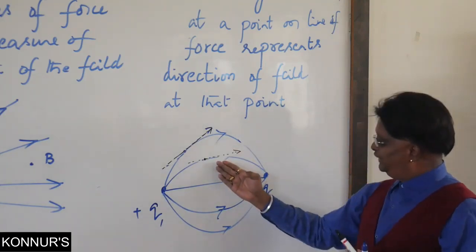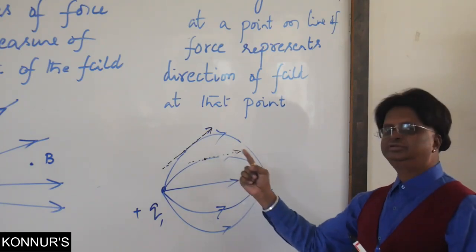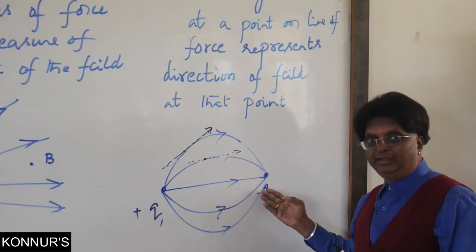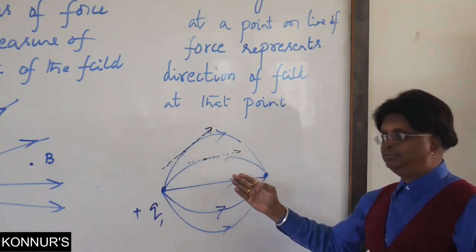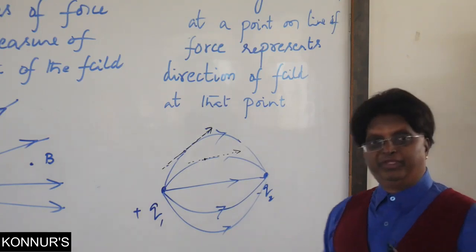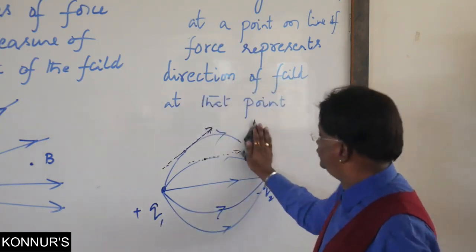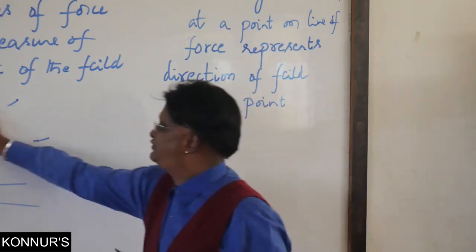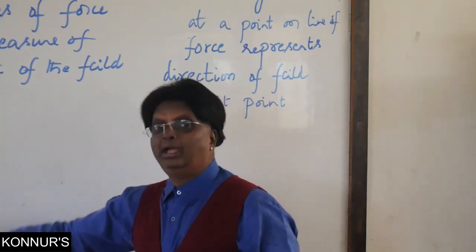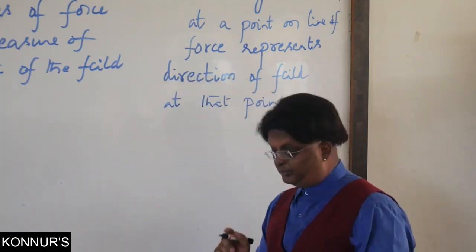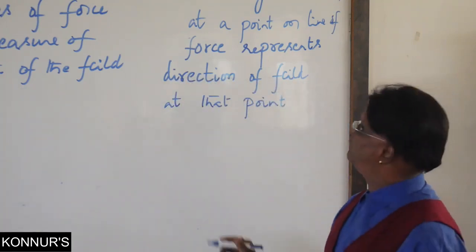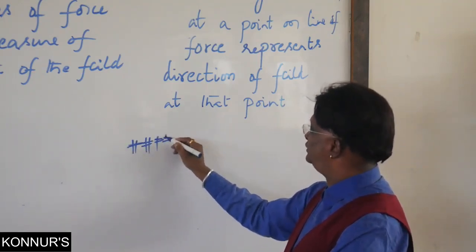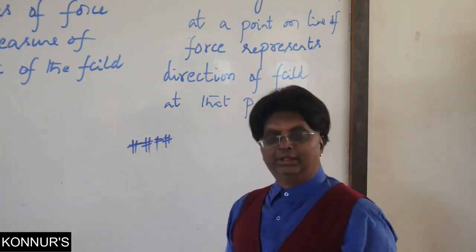Now you will see that in this electric field, the direction of electric field is changing constantly at each and every point. The direction is not remaining the same. Now, this property, which is used to find the direction of electric field by drawing a tangent at that point, we can now add one more important characteristic, which is a very regular 2 marks question for you. Remember, it's a very regular full mark question.